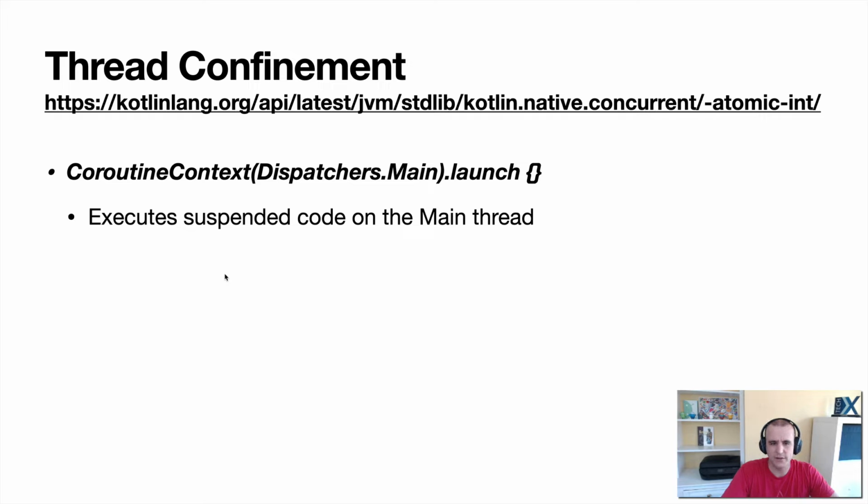So if you wanted to run something on the main thread, you could create a coroutine context for the main thread itself. What that means is when that coroutine executes, it's going to be executing on the main thread.